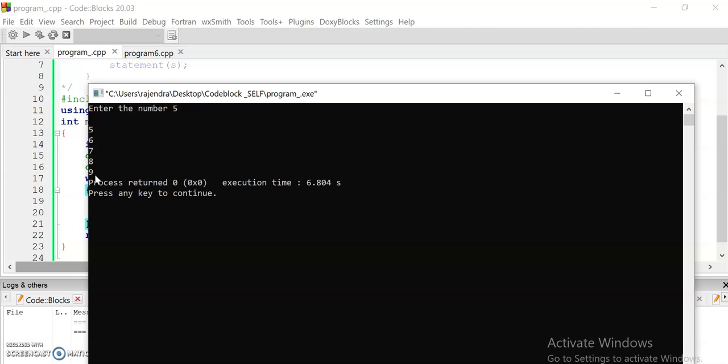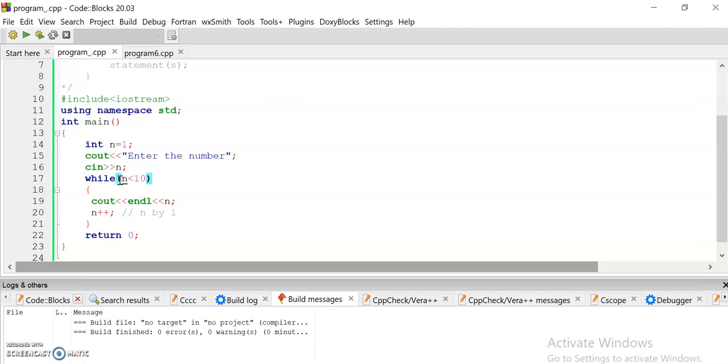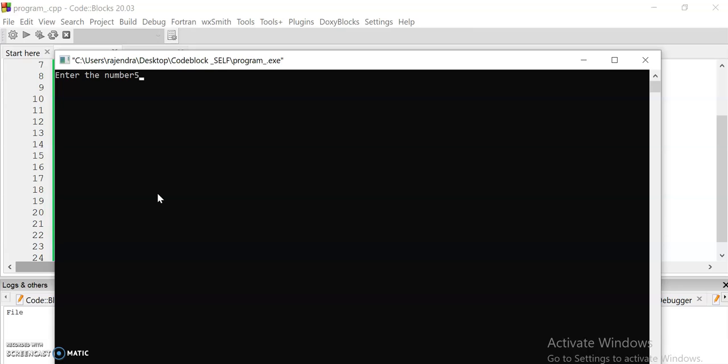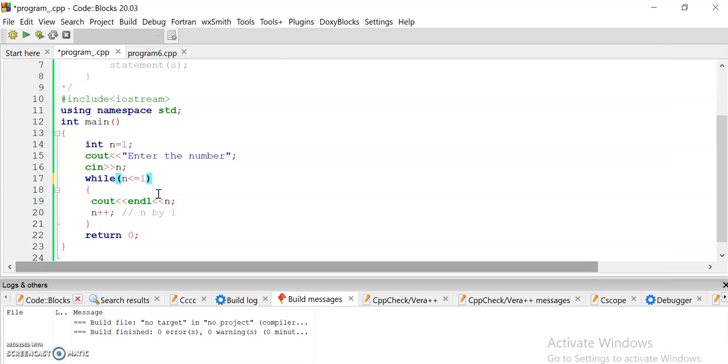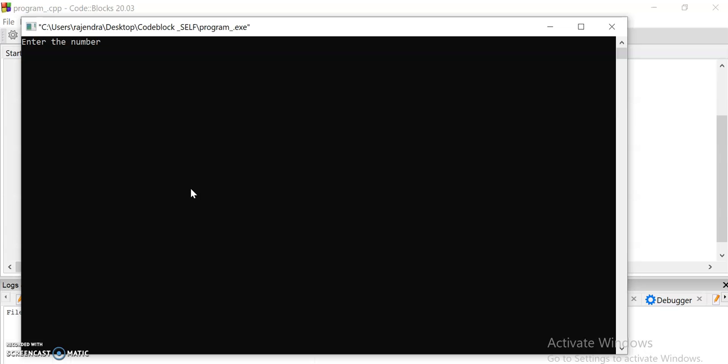So it prints the numbers from 5 to 9 because I wrote that the while loop is going to run these statements till n is smaller than 10. And if I write equal to here, it prints the numbers from the given number n up to 10. Let's build the program and run it now. Enter 5, and see, 5, 6, 7, 8, 9, 10.